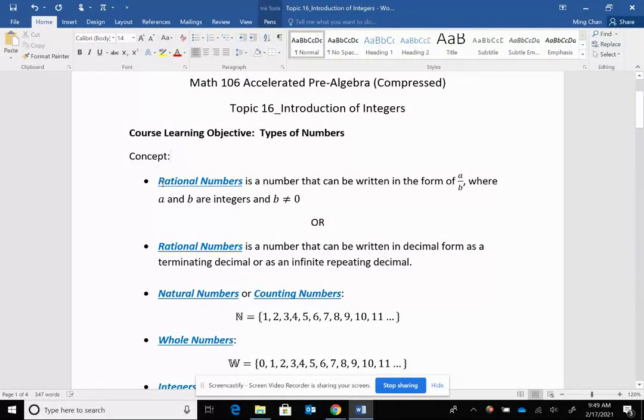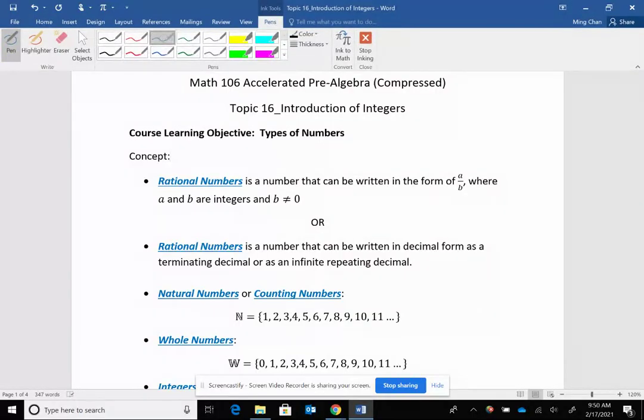In a previous video, I mentioned something called rational numbers and irrational numbers. A rational number is simply a number that can be written in the form of a over b. A over b simply means you can express it as a fraction. The reason why a number can be converted into a rational number is because, especially with decimals, the decimal places have a repeating pattern.